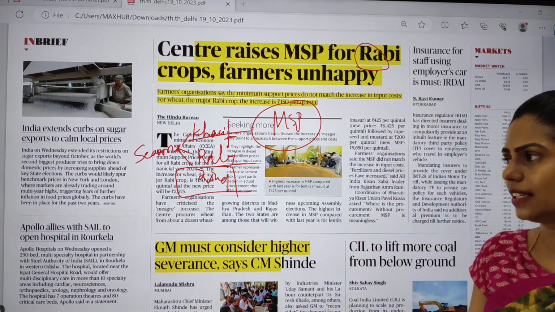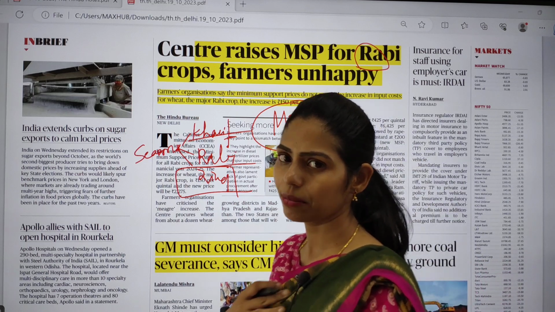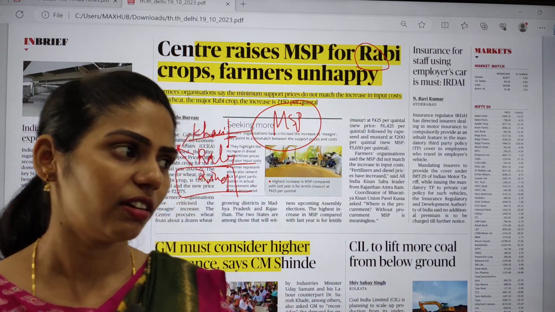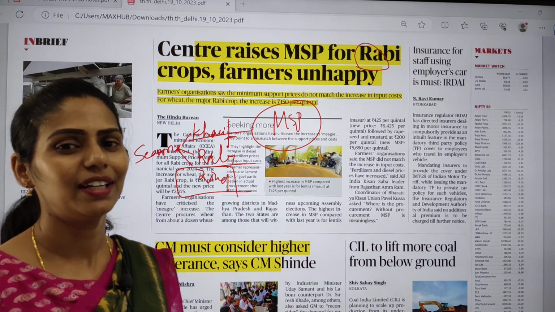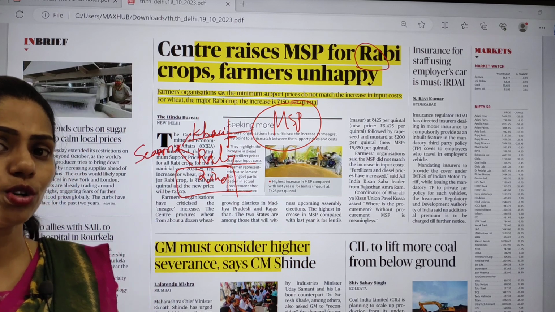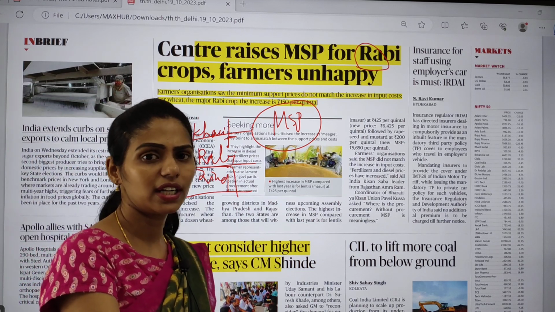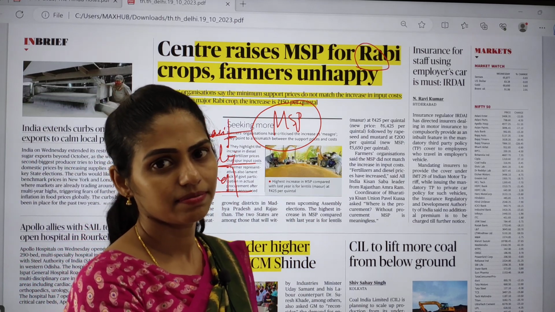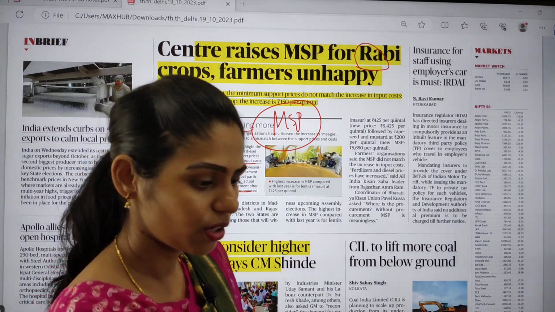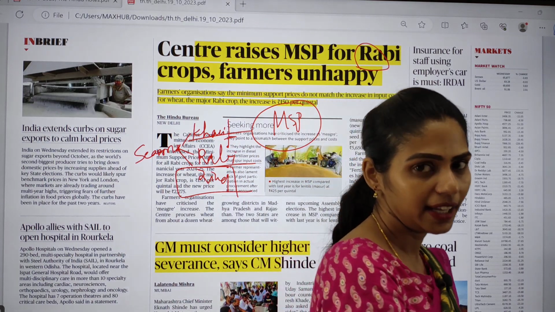For example, let us think I am a farmer growing rice. If I take my rice to the mandi, there will be a commission agent, a middleman, who will take some commission, and I will not be getting the minimum price. For example, they say that we are going to give you 2,500 rupees per quintal, like that.